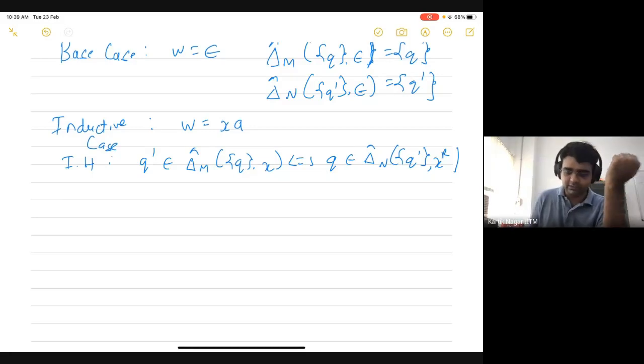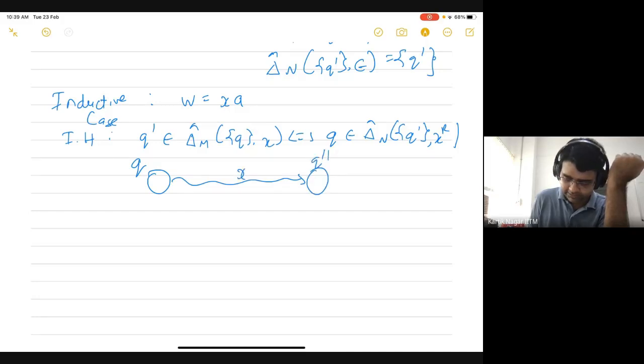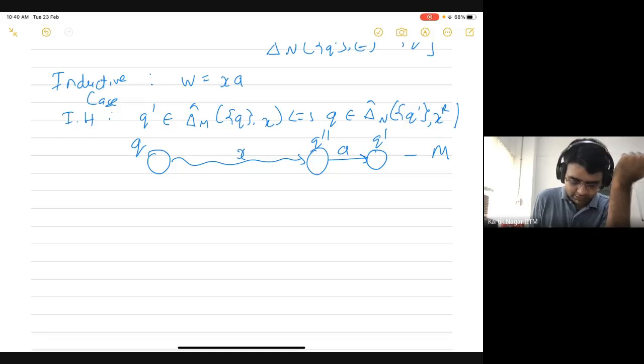Okay, so let's do this. Let me just pictorially write this as well. Let's say that from Q I'm going to some Q double prime via X, and then from here I'm going to Q prime. So this is in the automaton M. So I'm assuming that this Q prime belongs to delta hat M of